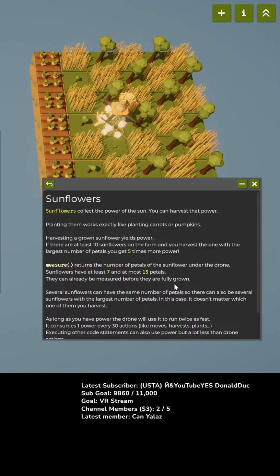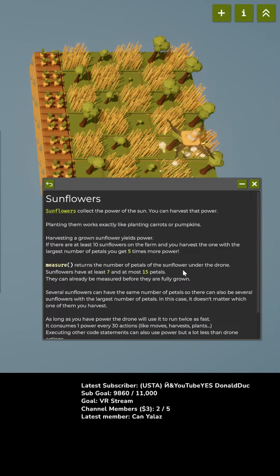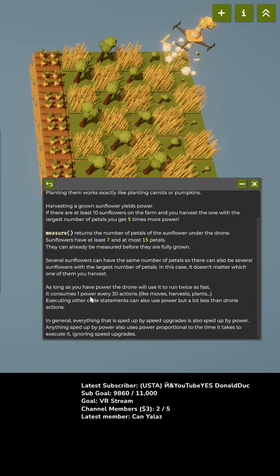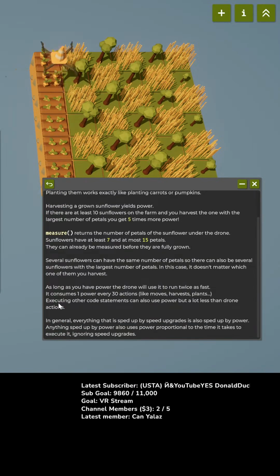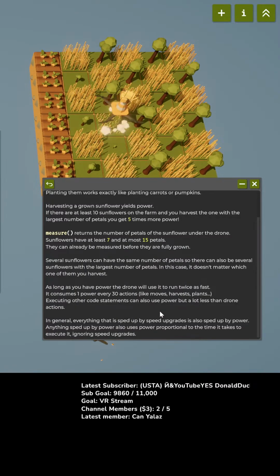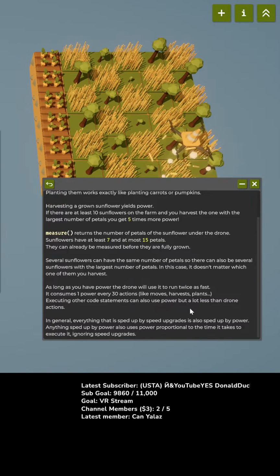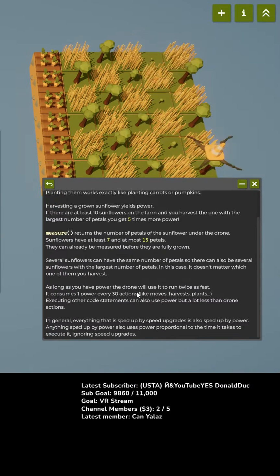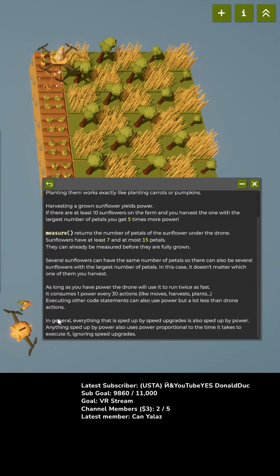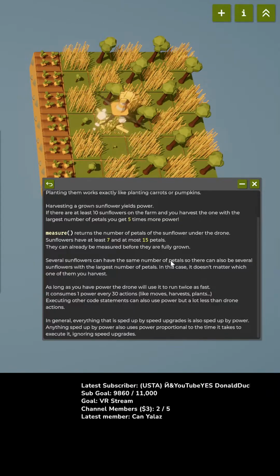Several can have the same number, so there can be several with the largest number. In this case, it doesn't matter which one I harvest. As long as I have power, the drone will use it to run twice as fast. It consumes 1 power every 30 actions. Executing other code statements will also use power, but a lot less than the drone. In general, everything that's sped up by speed upgrades is sped up by power. All right. Let's go faster.